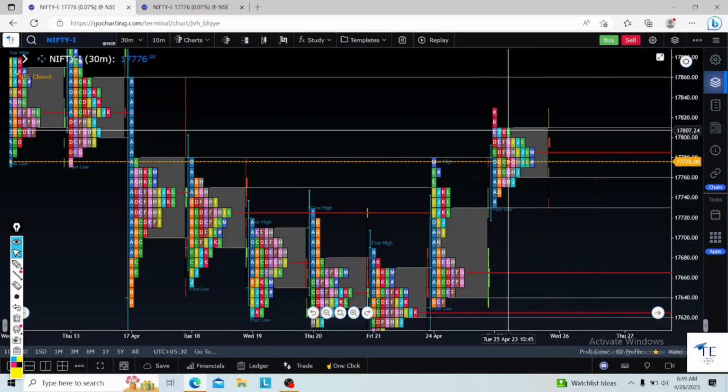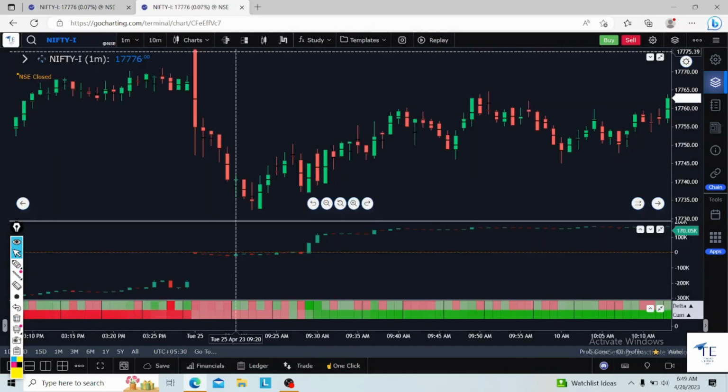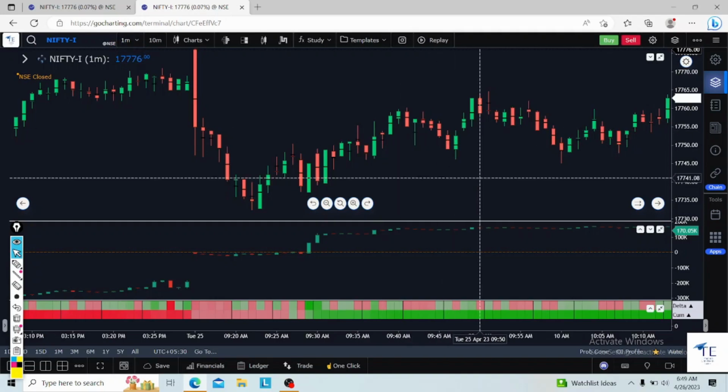Based on market profile information, I take my entry until 10:15 using this 1 minute chart. After 10:15 I will move to this chart on the 15 minute time frame. This is how I trade.